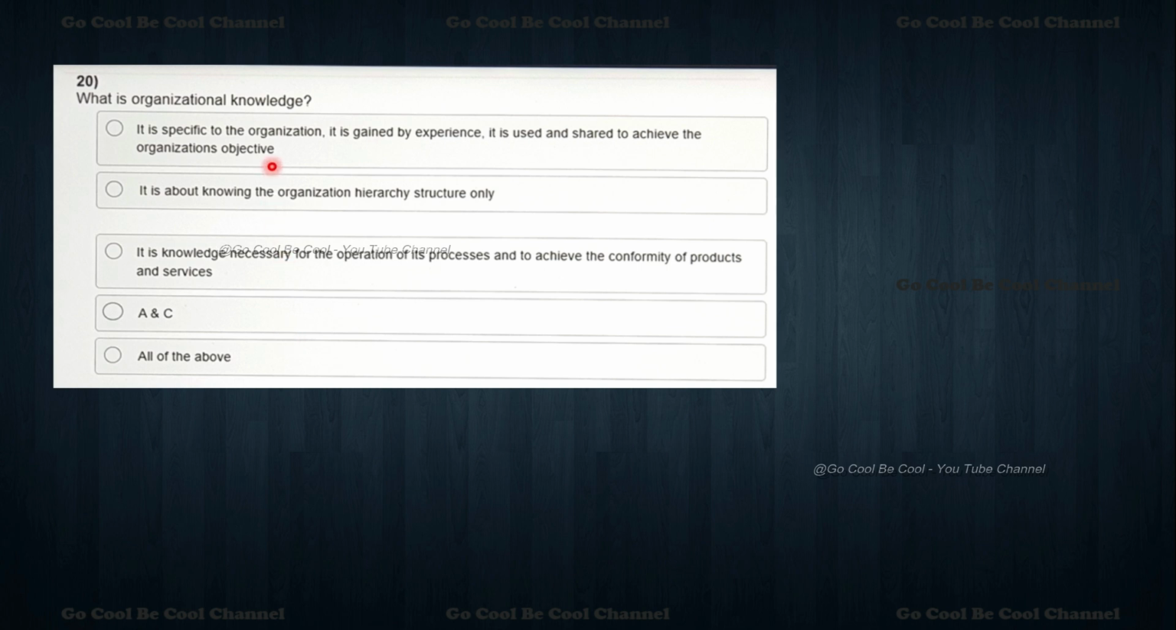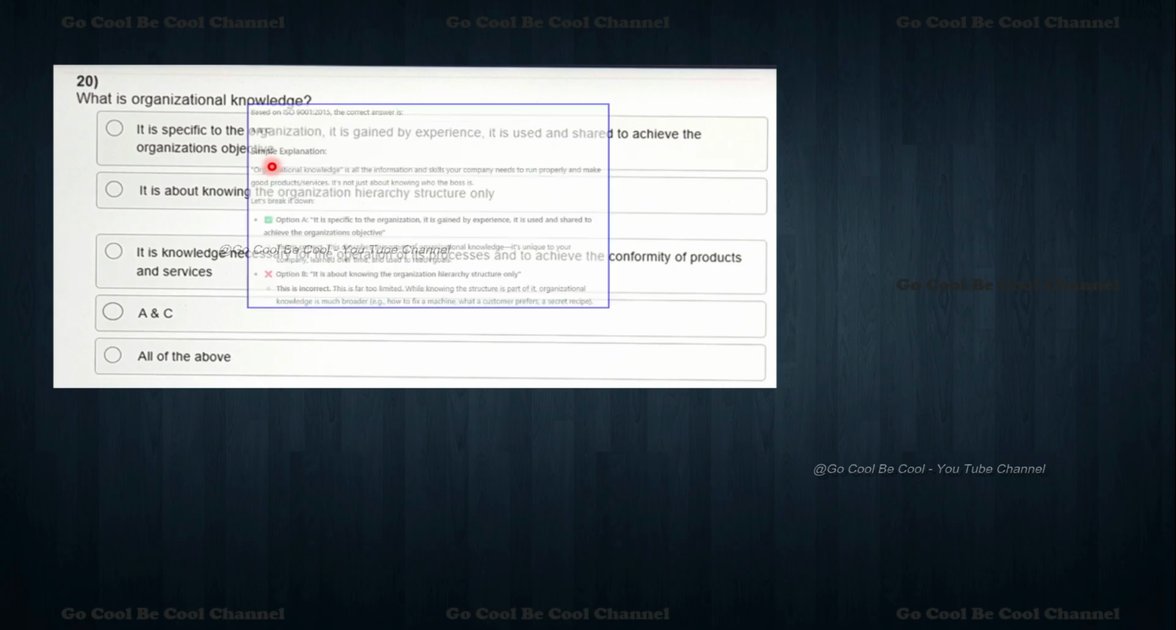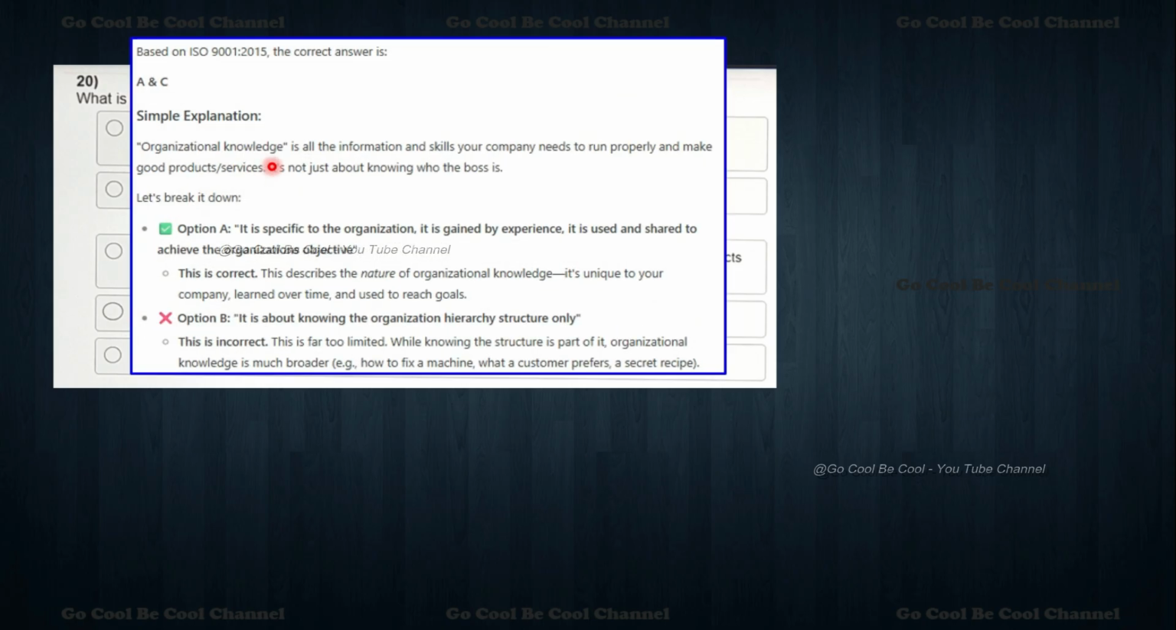What is organizational knowledge? It is a common way the questions have been asked. So let's see what the answer is supposed to be. Yes, it's supposed to be A and C. That is a simple explanation. Organizational knowledge is all the information and skills your company needs to run properly and make good products and services. It's not just about knowing who is the boss. Let's break it down.